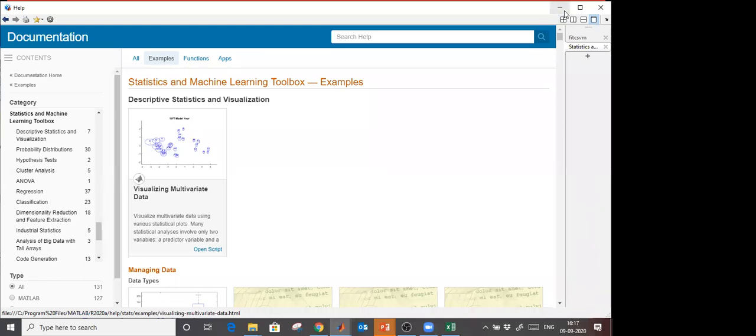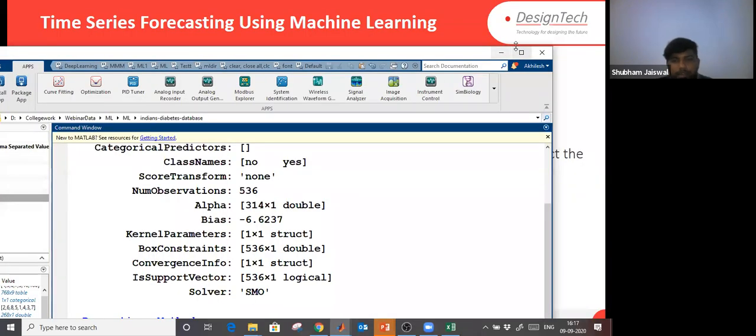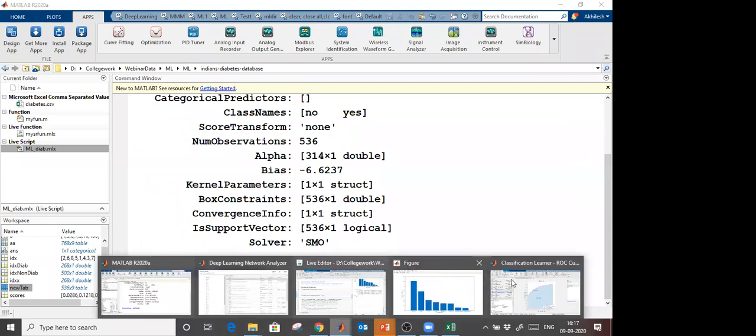Any other questions, sir? Sir, one student wants to know, can you please explain the confusion matrix again? Again, sure. Let me check.